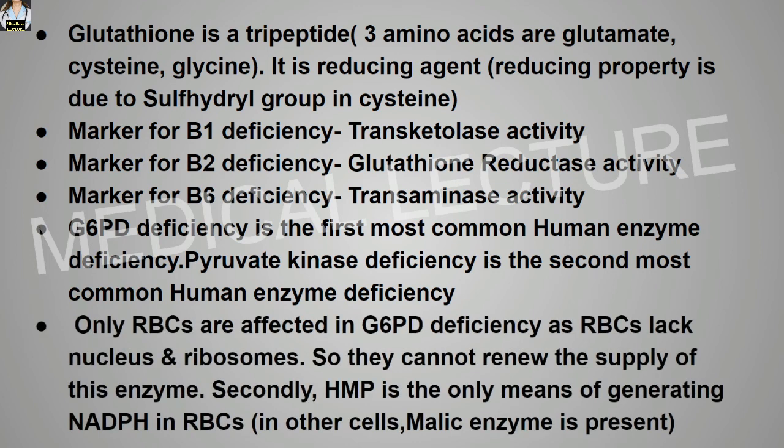Only RBCs are affected in glucose 6-phosphate dehydrogenase deficiency, as RBCs lack a nucleus and ribosomes, and so they cannot renew the supply of this enzyme. Secondly, HMP is the only means of generating NADPH in the RBCs, while in other cells malic enzymes are also present, but in the RBCs, HMP is the only means of generating NADPH.